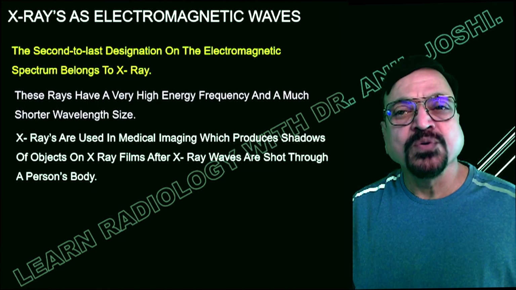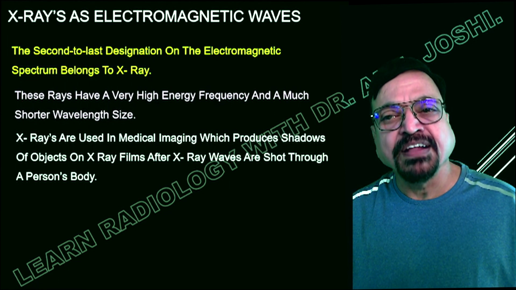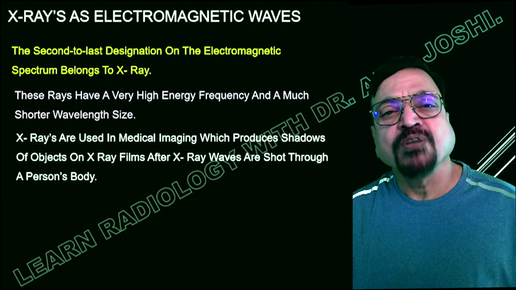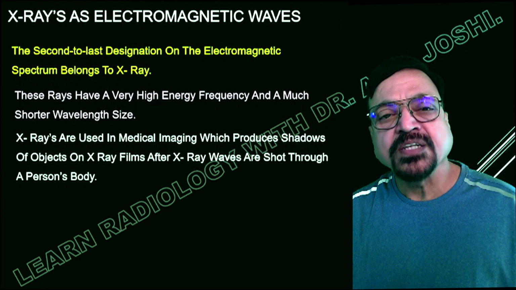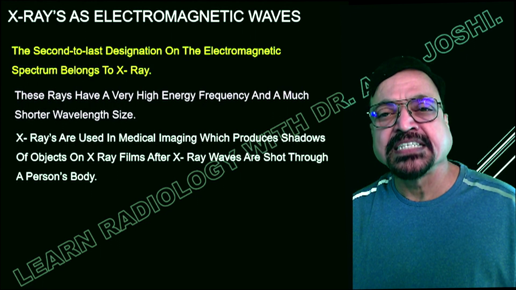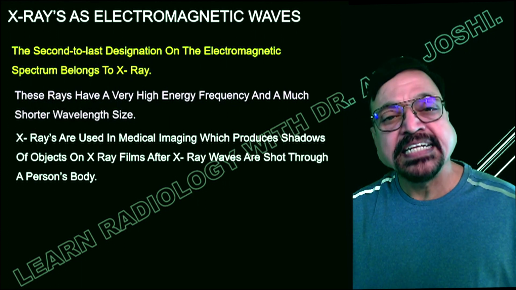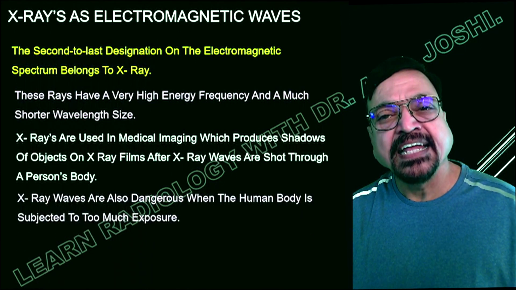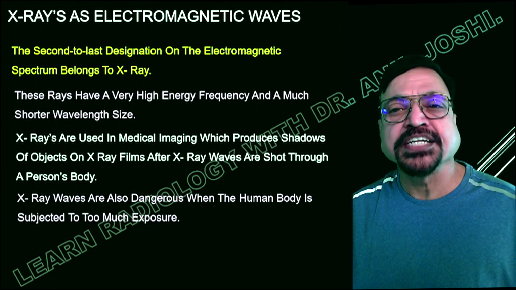Now X-rays are used in medical imaging, which produces shadows of the object on the X-ray films after X-ray waves are shot through a person's body. So from the tube, X-rays start, they come to the human body, cross it, and they reach the X-ray film, imaging plate or a DR system. Depending on the penetrating power, depending on the energy they have, different gray scales are produced which are projected as an image.